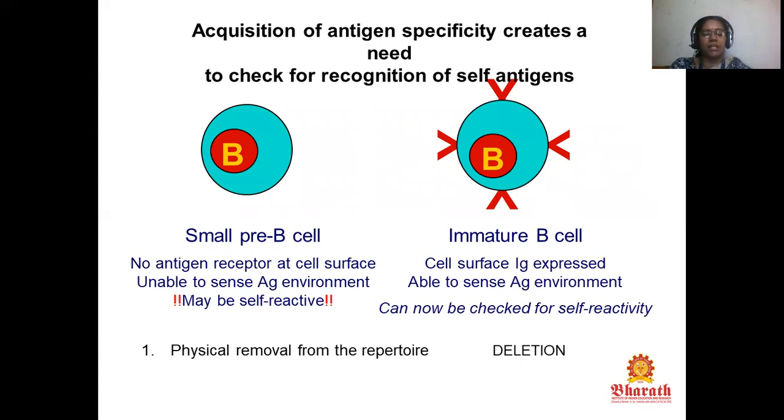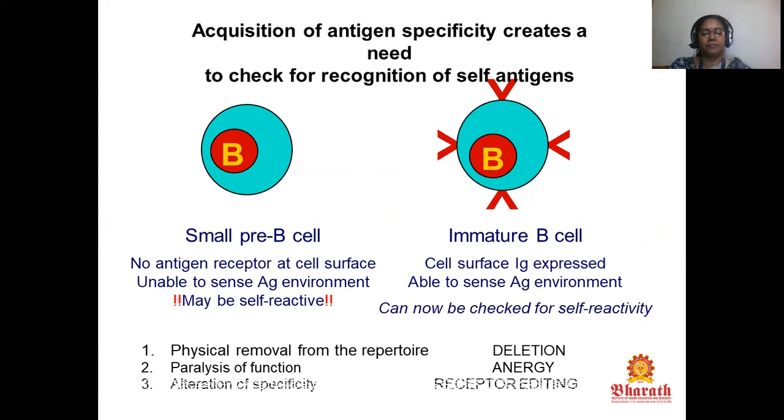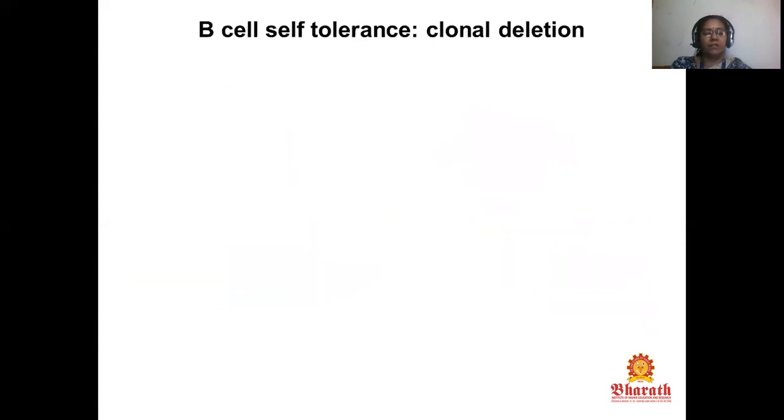The first one is physical removal from the receptor repertoire, and for the immature B cell that is deletion. In small pre-B cells, there is paralysis of function, which is anergy, for the immature B cell. In small pre-B cells, there is alteration of specificity, and in immature B cells, that is receptor editing. B cell self-tolerance: clonal deletion.